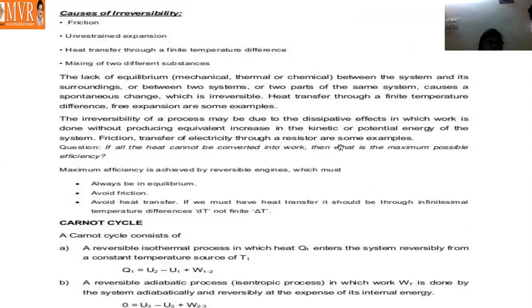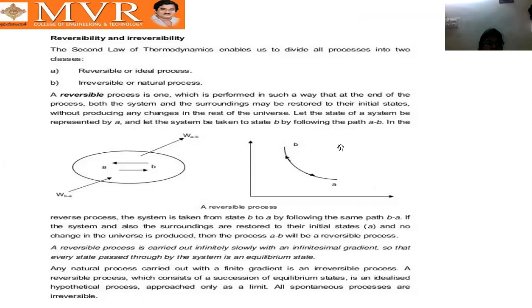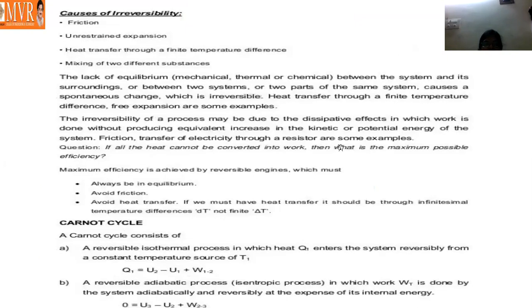And next, any natural process carried out with a finite gradient is an irreversible process. A reversible process, which consists of a succession of equilibrium states, is an idealized hypothetical process approached only as a limit. All spontaneous processes are irreversible processes. So our natural process or spontaneous process is an irreversible process, and the reversible process is an ideal process.